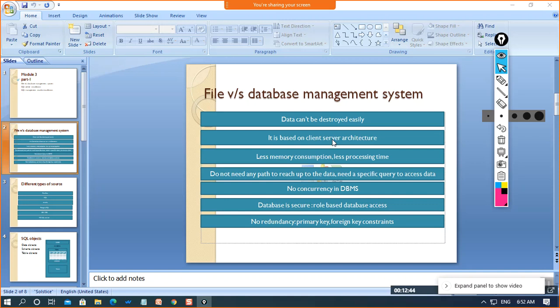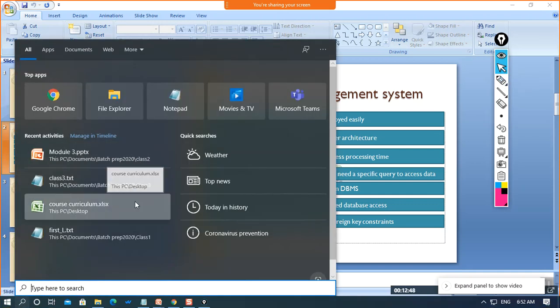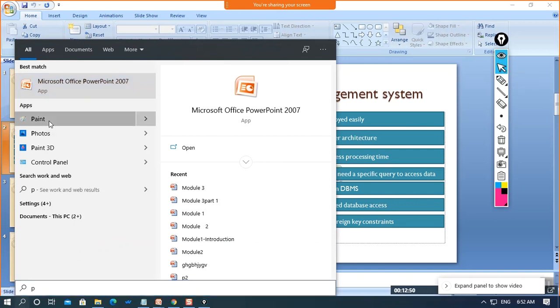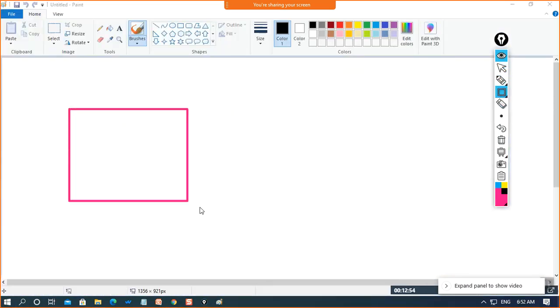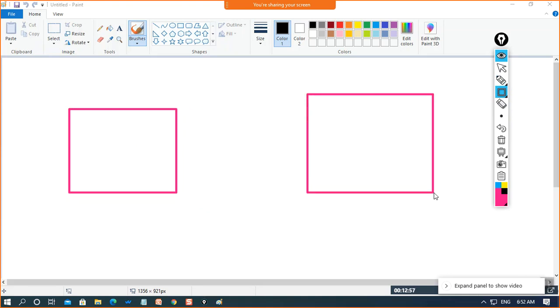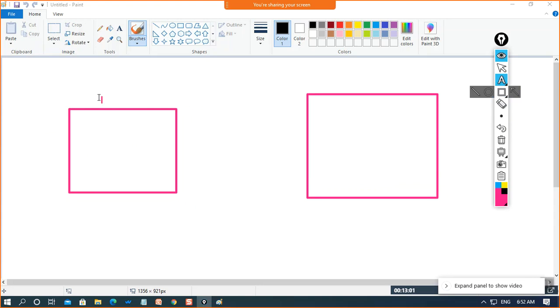If I talk about a file system, let us assume that this is a file system and this is the database management system. Within a file system, there is a PC, and only a single user is able to access this data or modify this data, right?